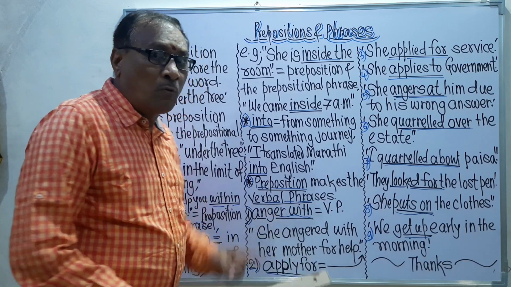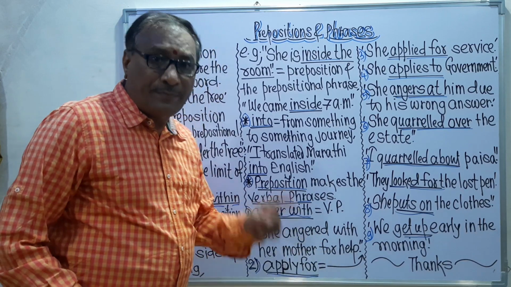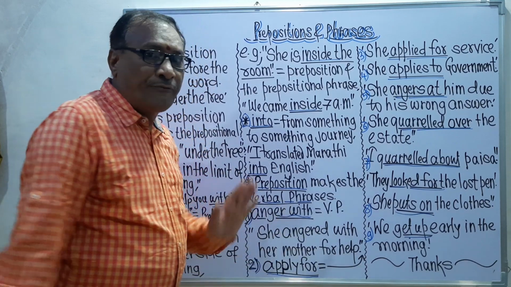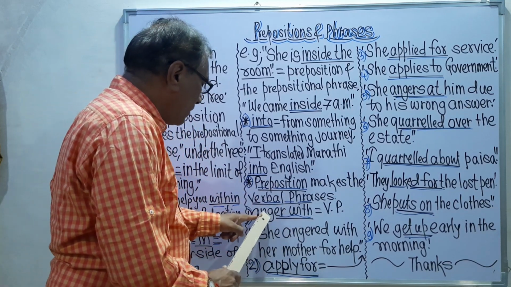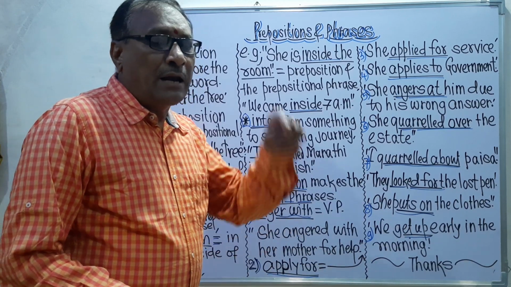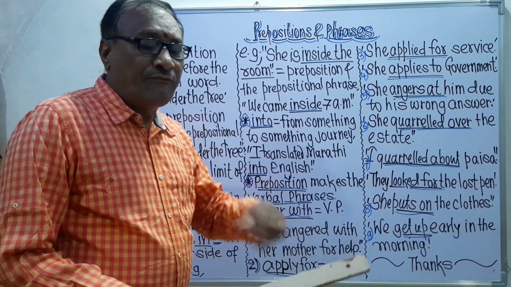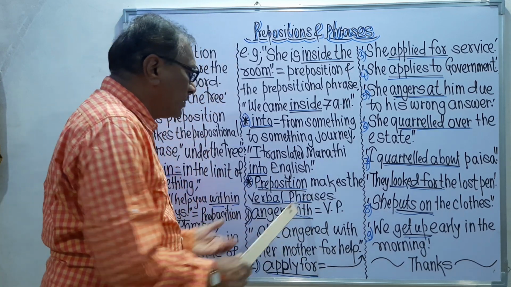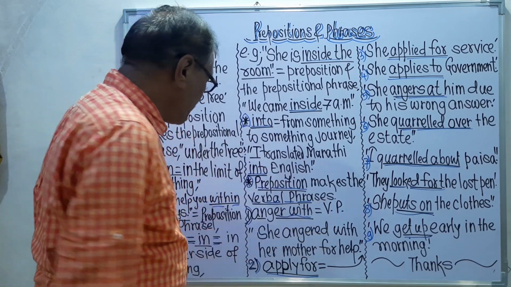Here anger is the verb and with is the preposition. Both have come together and they have made the phrase. So a verb and one preposition come together and they make the phrase. That phrase is called the verbal phrase, and that's why anger with is the verbal phrase.